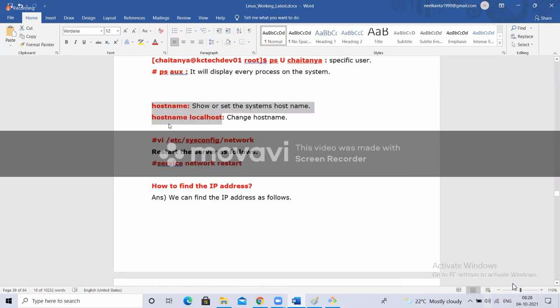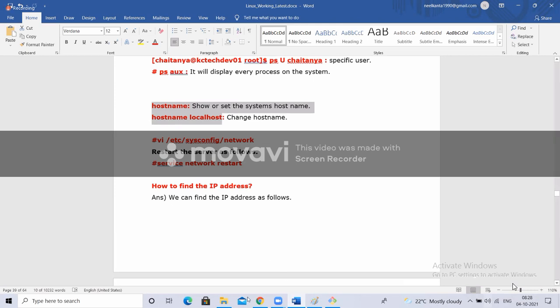Hostname. See, every computer will have an IP address, right? Yes or no? If you are not connected to the internet, you will have a private IP address. If you are connected to the internet, you will have a public IP address. That is what we know in general.